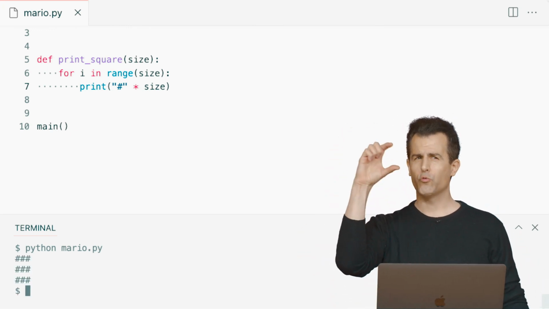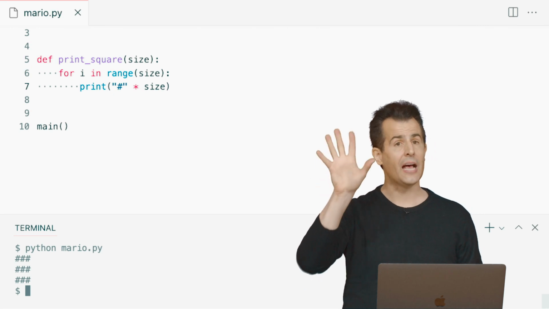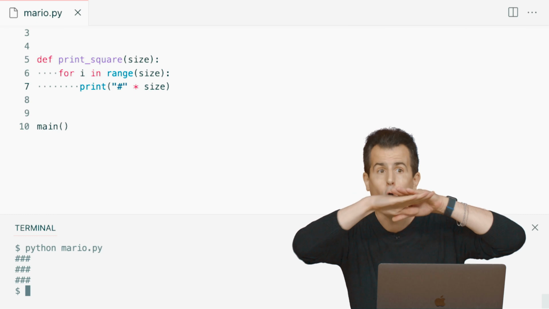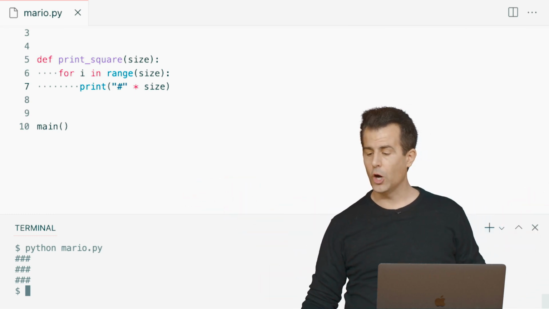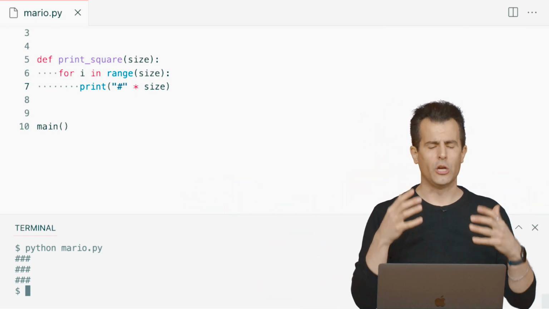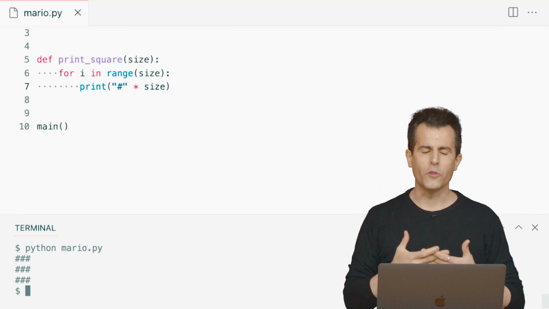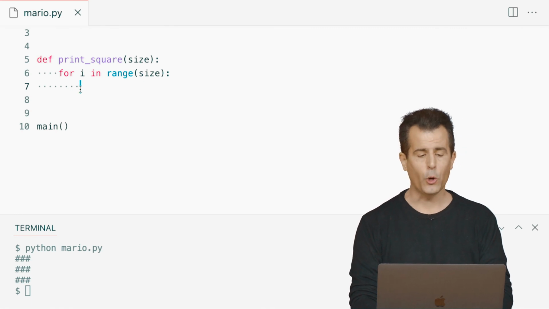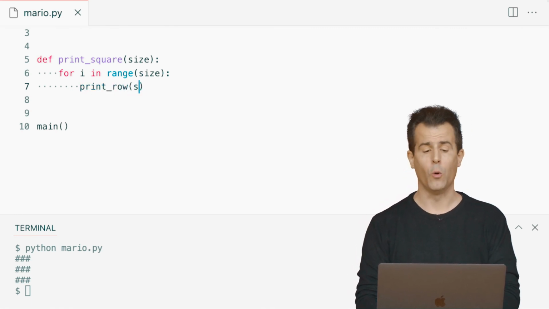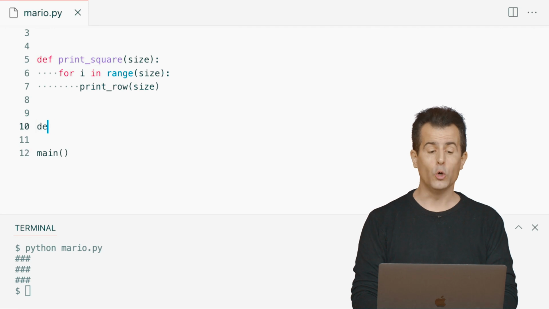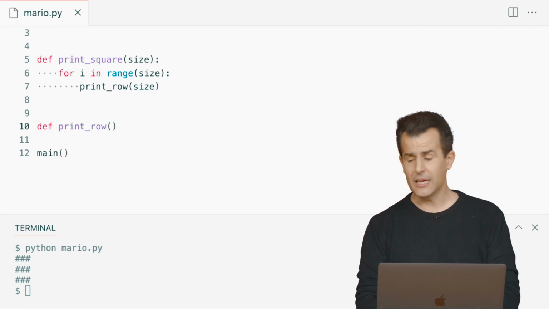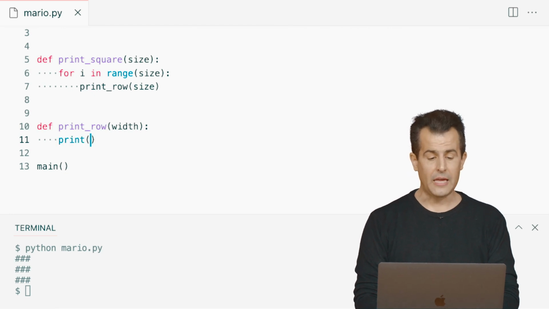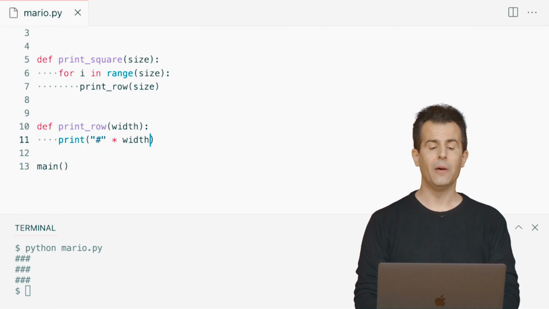But now print_square is really nice and compact. It has one explicit loop, and it's still printing out using string multiplication all of the hashes at once on that row. If you like abstraction and you'd like to wrap your mind more around what the code is doing, well, let's do this. If you're not quite clear on what's going on, let's propose that you implement a function called print_row, passing in size. And let me propose that this print_row function simply take in that width and print out the individual hash that many times.